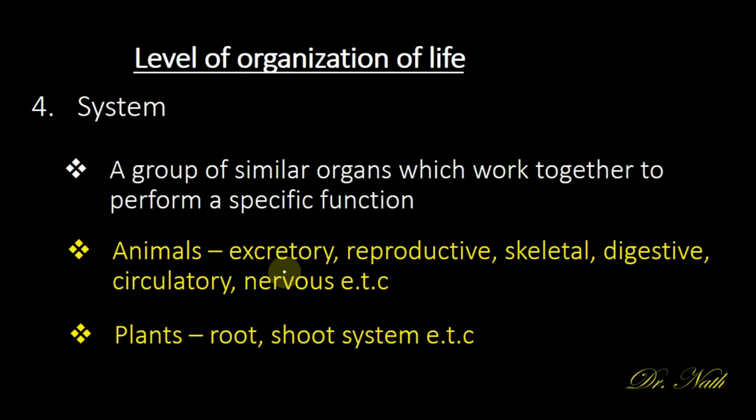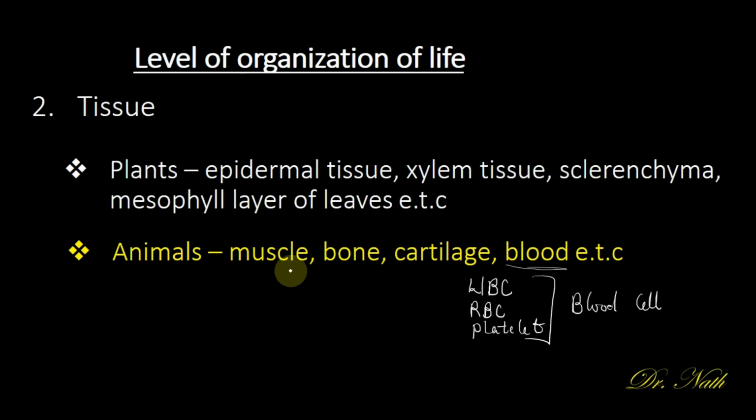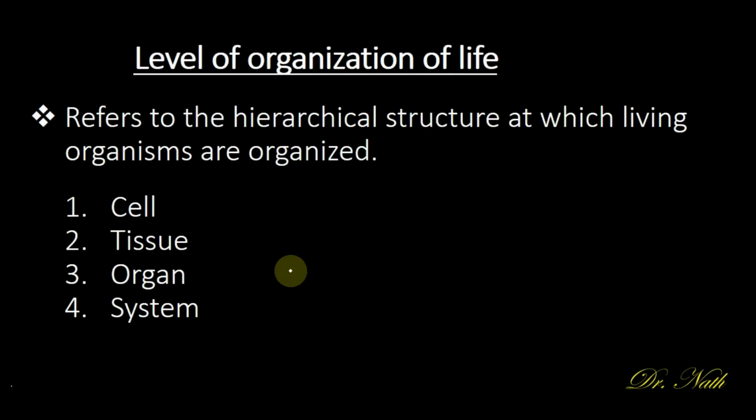Just to add one more thing, I said the level of organization of life refers to the hierarchical structure at which living organisms are organized. The first level is the cell, the smallest structural and functional unit of life.